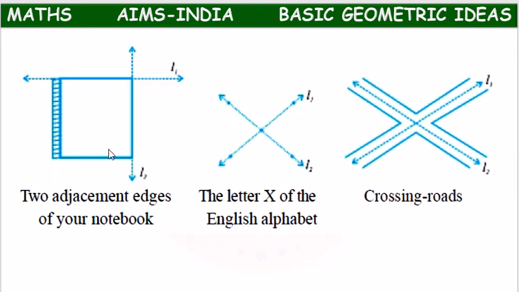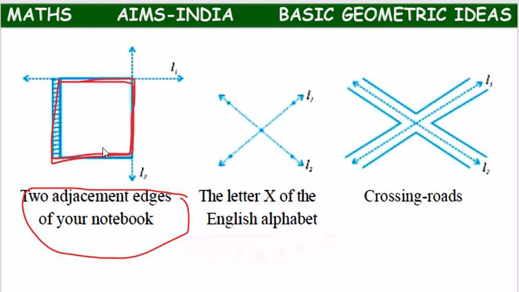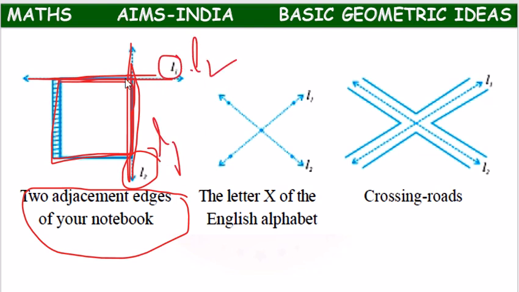In the same way children, so two adjacent edges of your notebook. If this is your notebook, so this end you will be having one edge, which is L1. At this end you will be having another edge, which is L2. So this L1 and L2 meet at this point. So these two, L1 and L2, are intersecting lines.